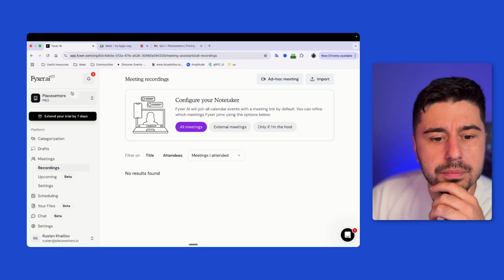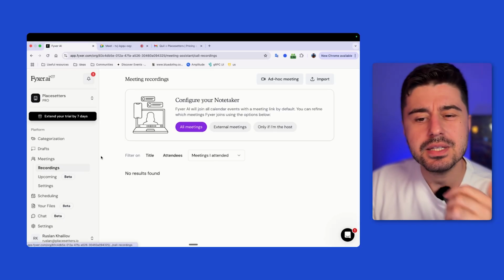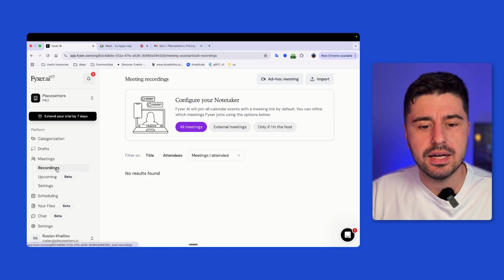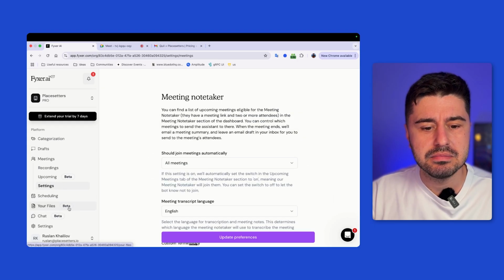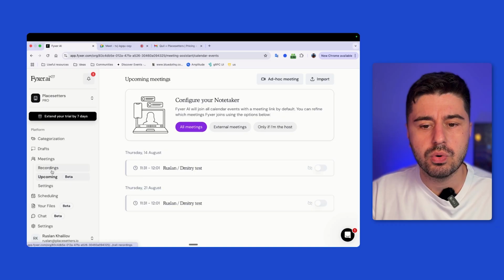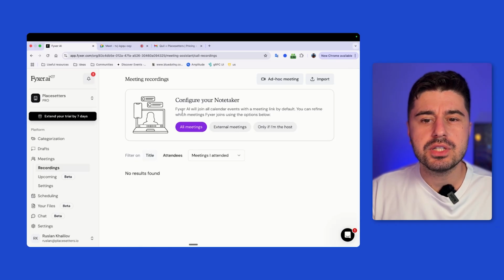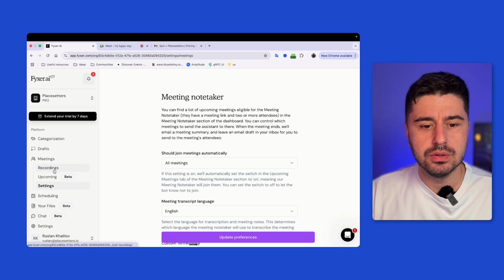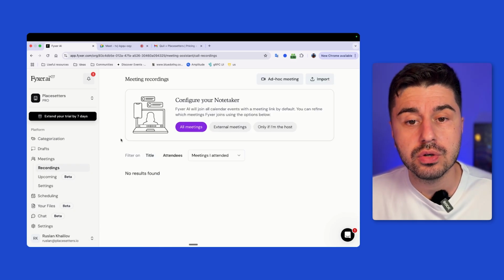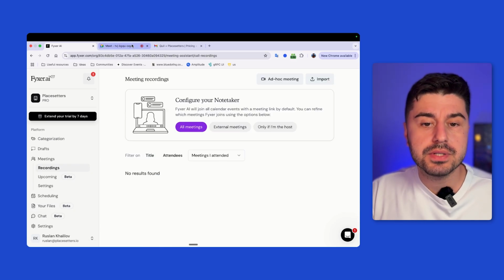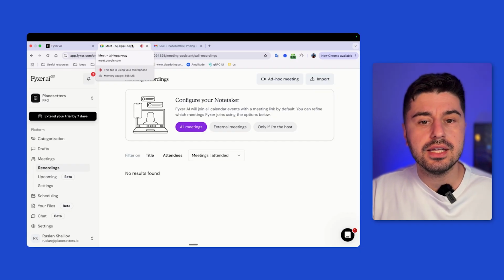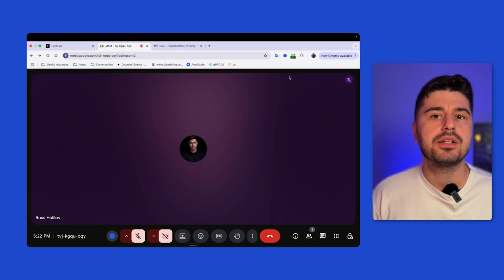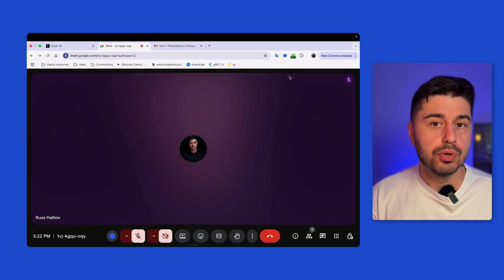I hope it will appear instantly. It seems like their AI note taking capability is not really developed well. Everything is in beta, many things here are in beta. The recording is not appearing. I would say if you need an AI note taker, this might not be the best tool. But let's wait for the AI notes to appear. Meanwhile, I'm going to present another tool for AI note taking. This is Blue Dot, and Blue Dot is the only AI note taker on the market that records your meetings without bots joining the calls.